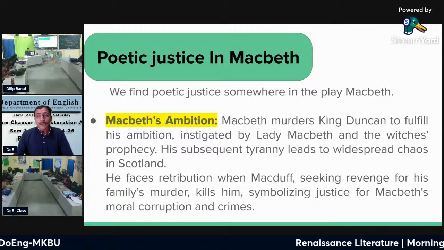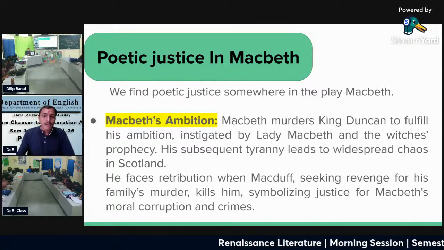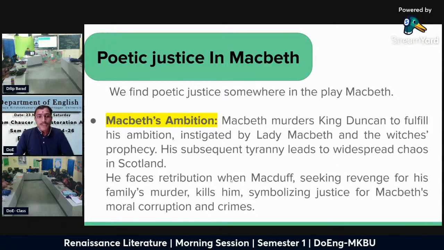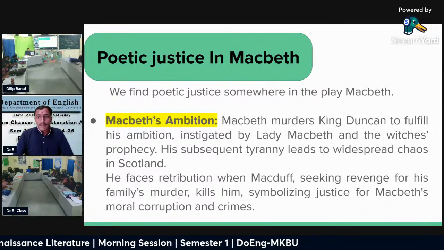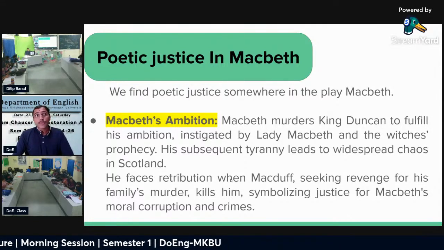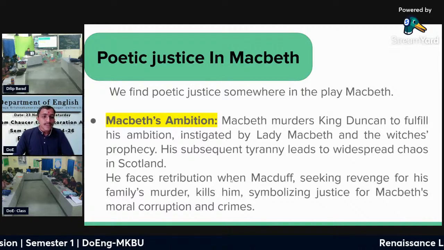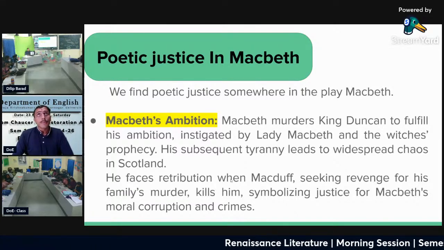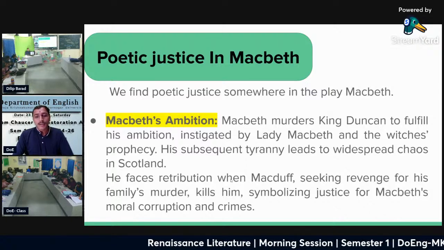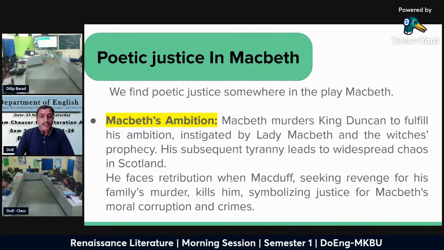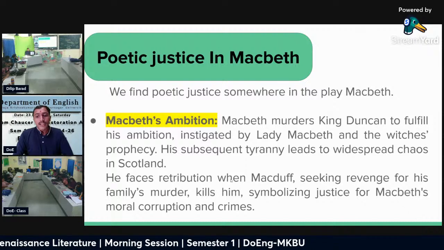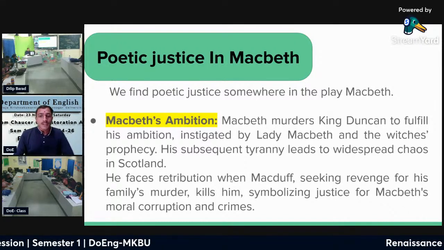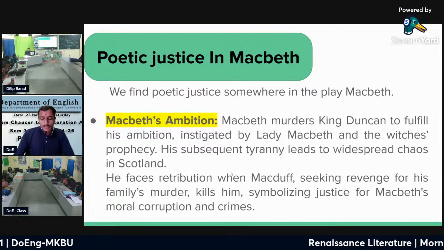So, as we know in the play Macbeth, Macbeth first killed King Duncan by his ambition and instigated by Lady Macbeth. And at the end of the play, we know the Macbeth's downfall by his ambitions, and Macbeth gets death as Macduff kills Macbeth. Here we see the punishment, and here we see the poetic justice.